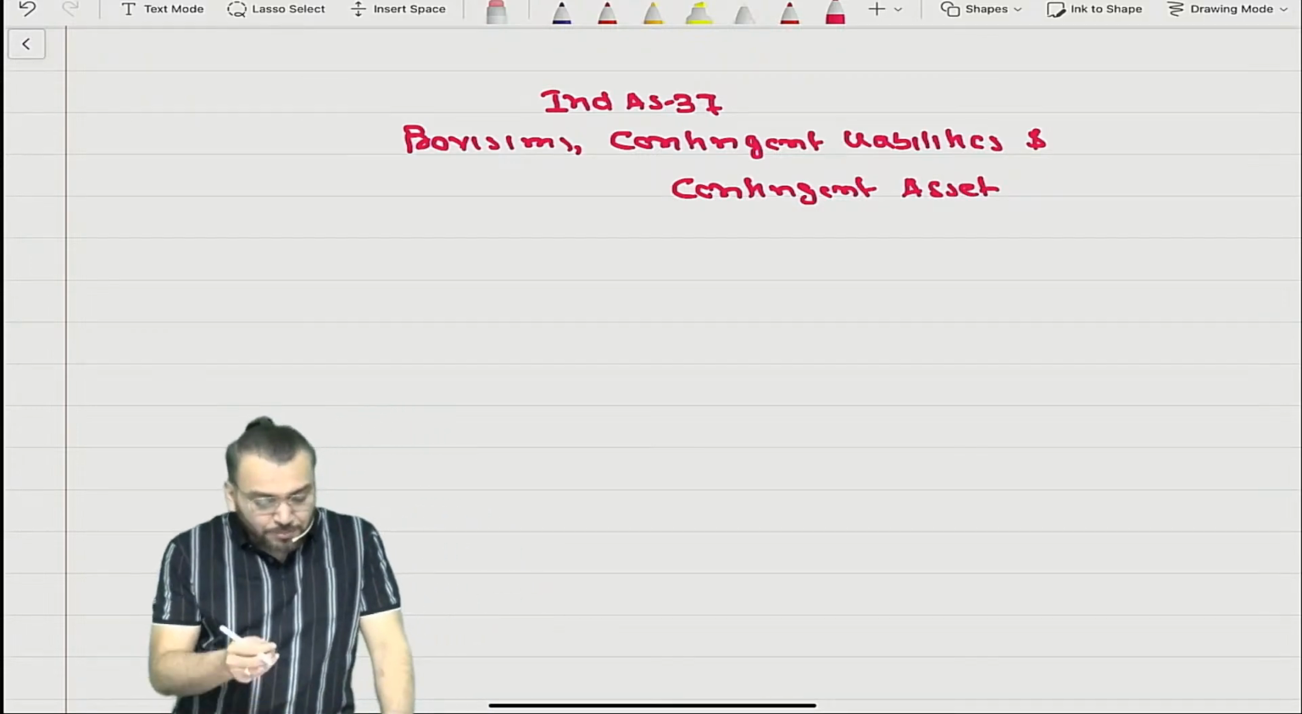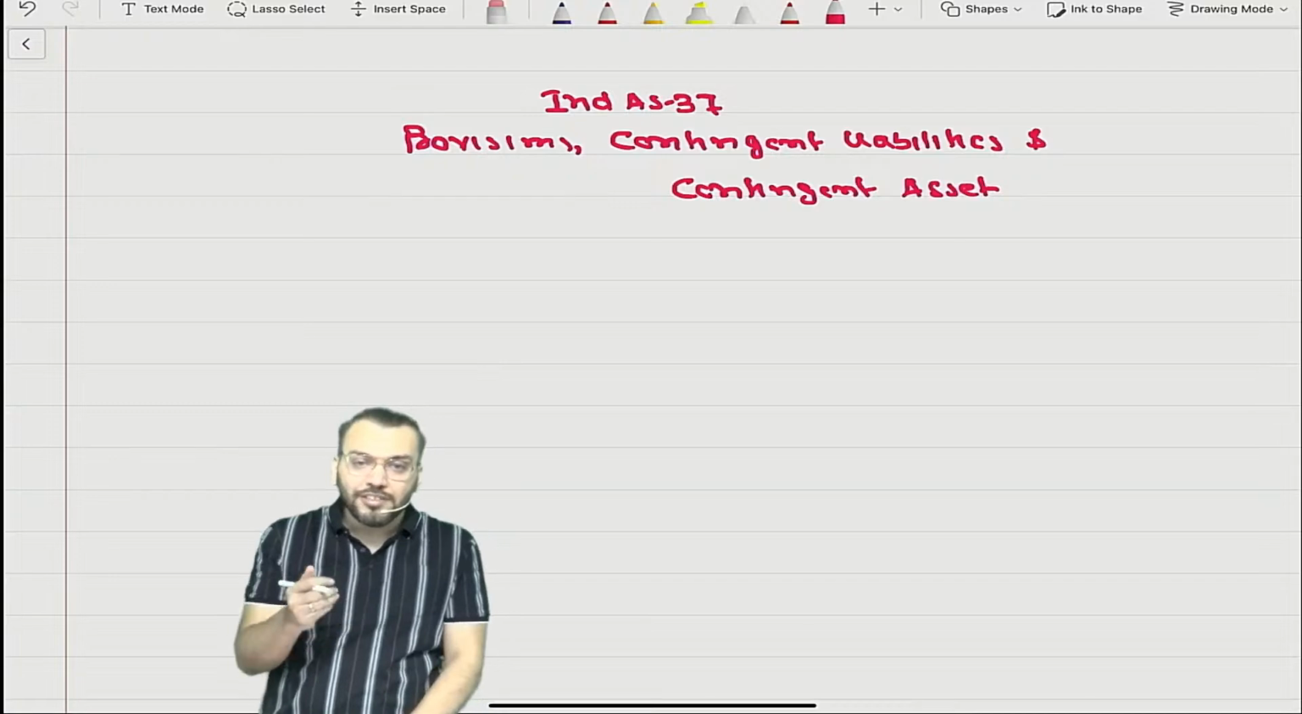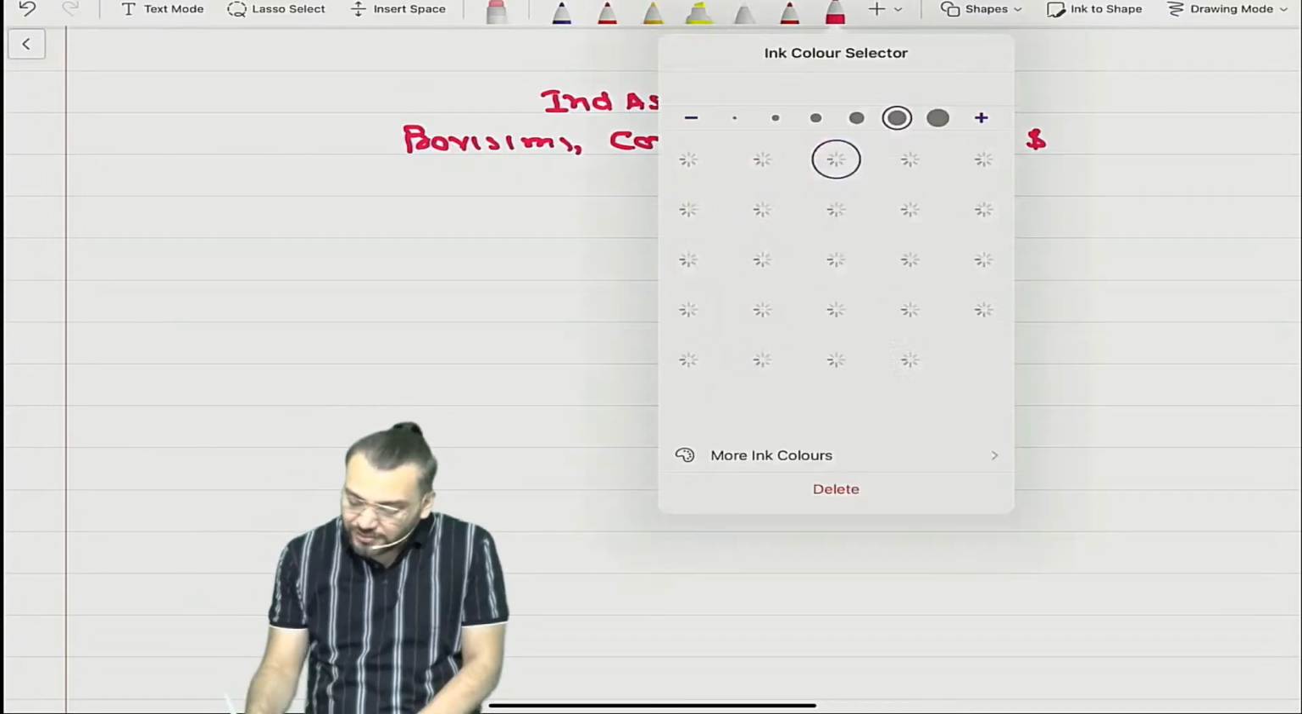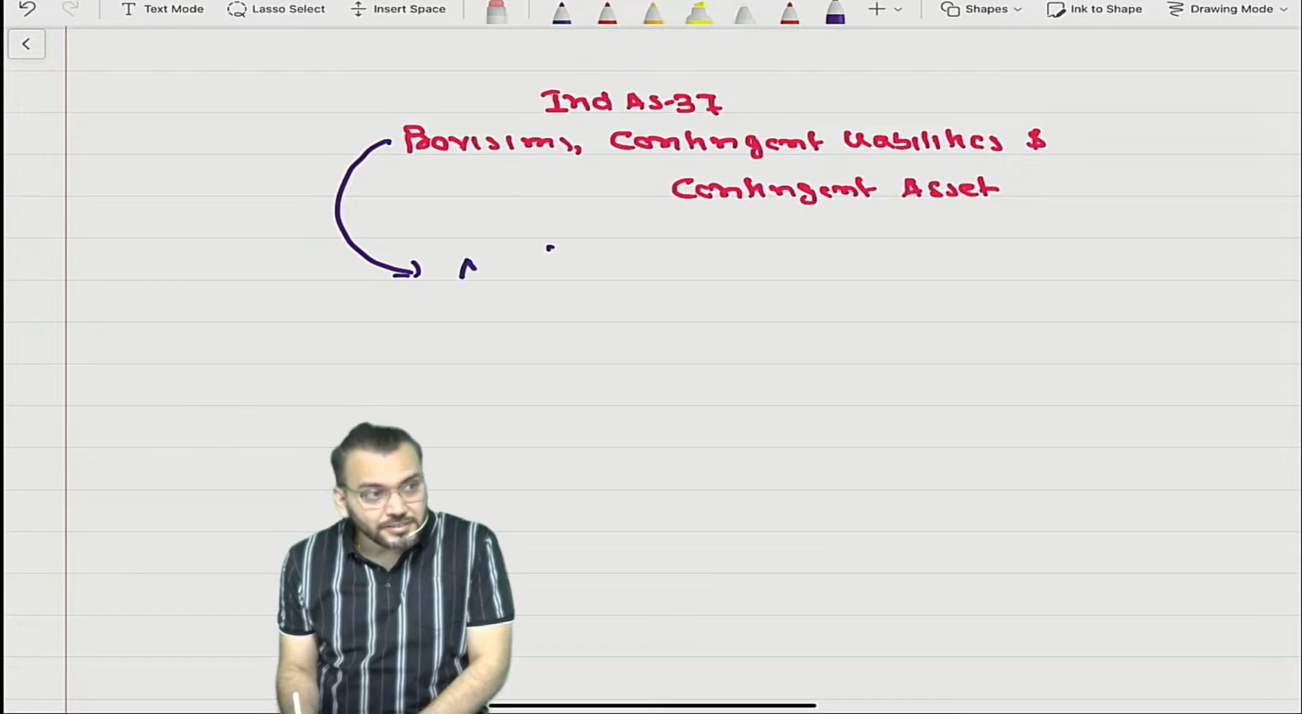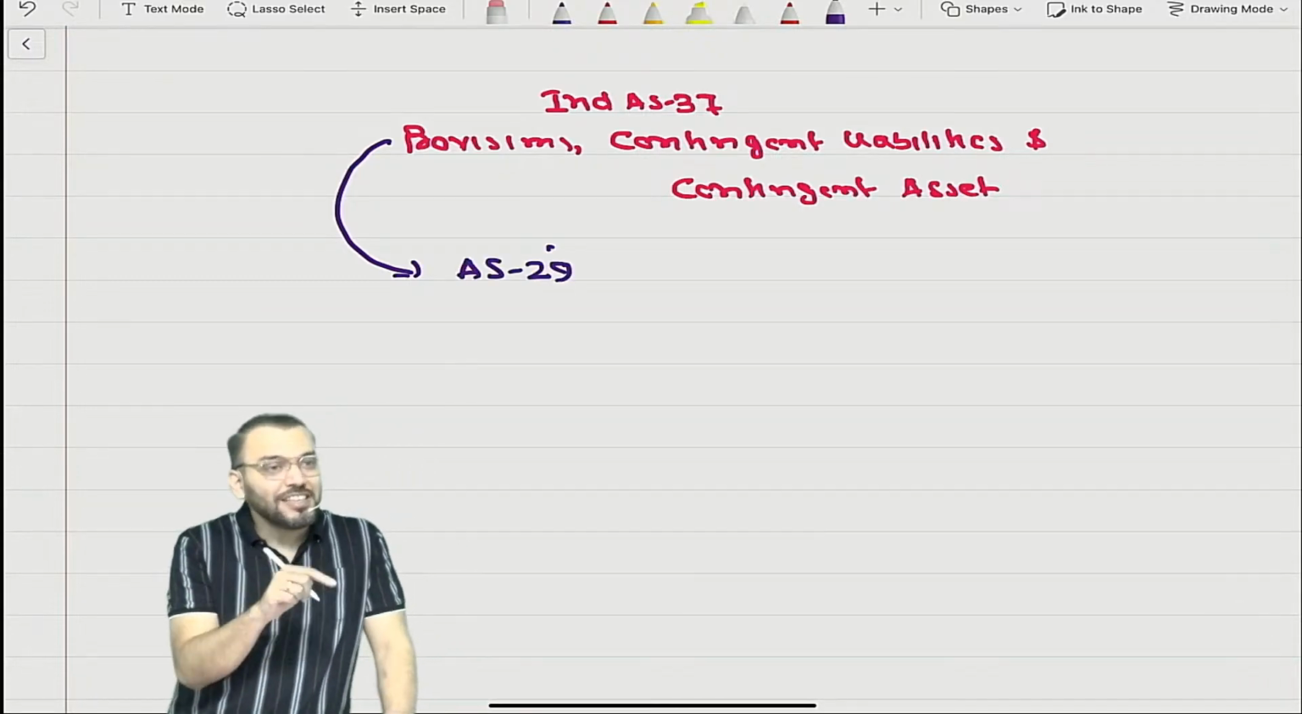The moment I have written provision, contingent liability, and contingent asset, what comes in your mind? Which AS comes in your mind? Tell me, which AS? AS 29. And AS 29 you have already done in CA Inter.